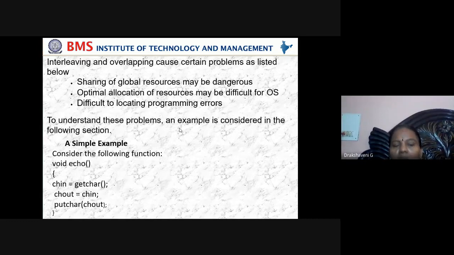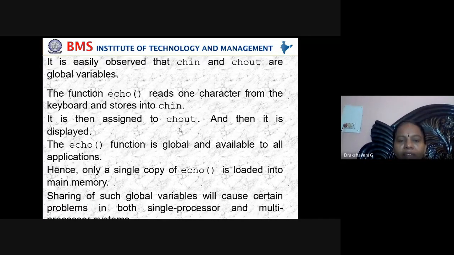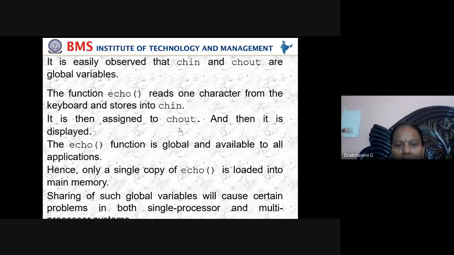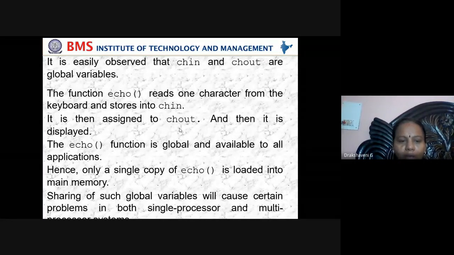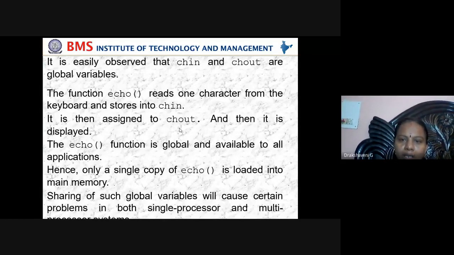Global variable means the same chin and chout can be used by any function. The function echo reads one character from the keyboard and stores it into chin. It is then assigned to chout and displayed. That's what I have explained, as written here. The echo function is global and available to all the applications, along with chin and chout.